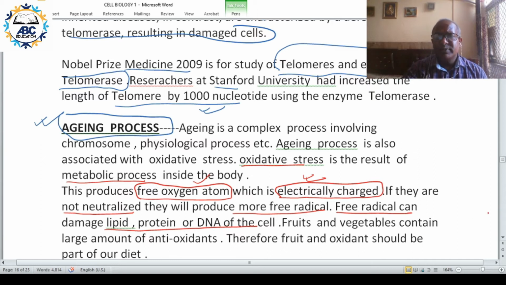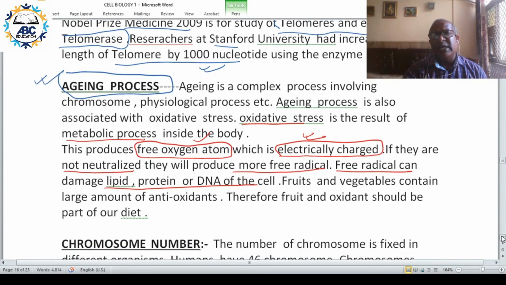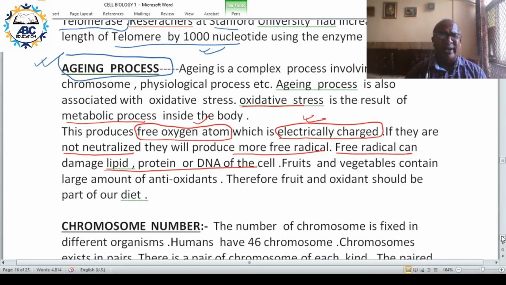Fruits and vegetables. It is now being said that a vegetarian diet gives you a longer life. Many people are turning vegetarian. Some others also consider that fruit and vegetables should be a compulsory component of our food. Why? Fruit and vegetables have high amounts of antioxidants, and these antioxidants neutralize the free radicals. That is why fruits and vegetables should be part of our daily diet.